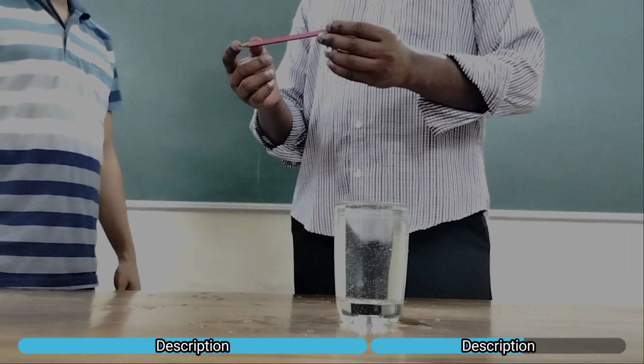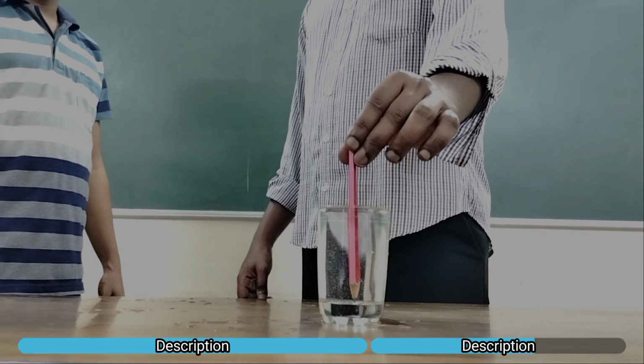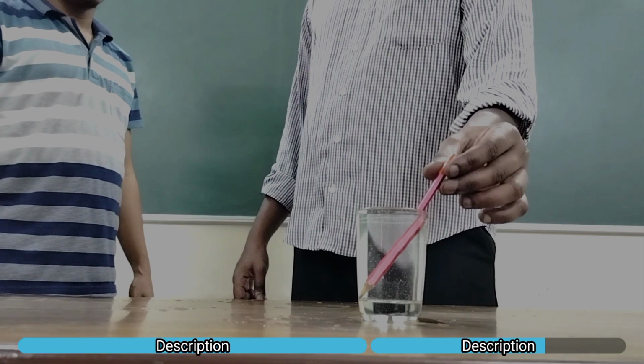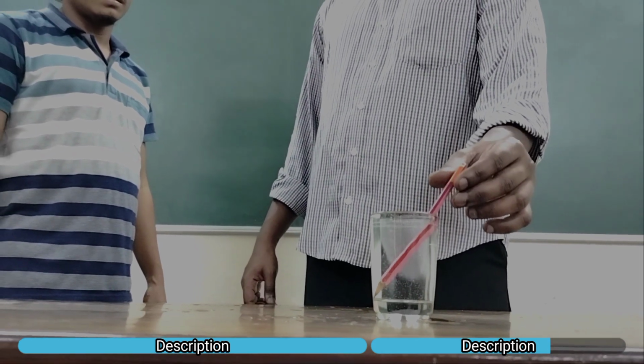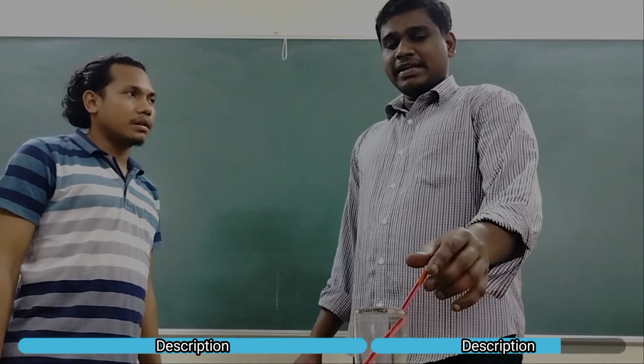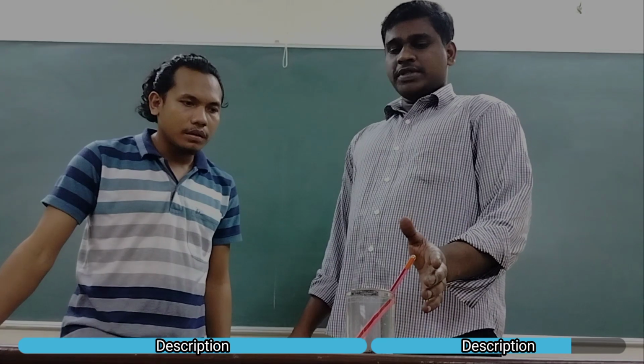Here, now the pencil is straight. When I keep it straight, you find no changes or any bending. When I change the position of this pencil, you can see the pencil is bending, and the more you bend, the object also is bending.